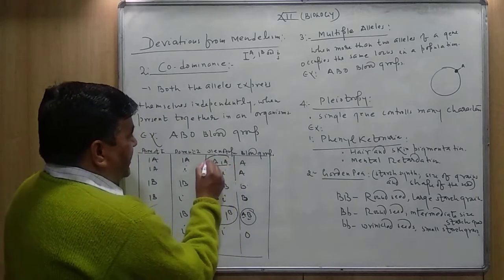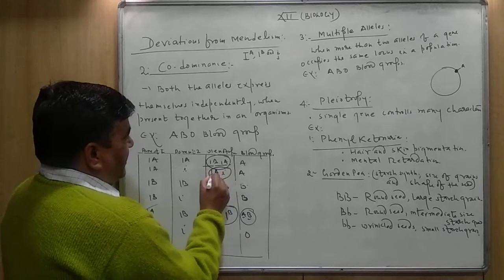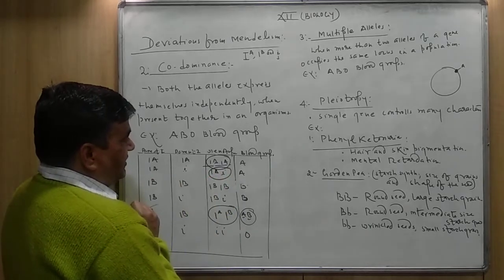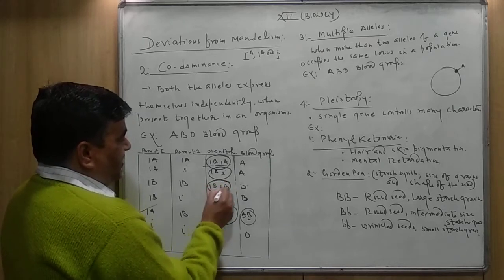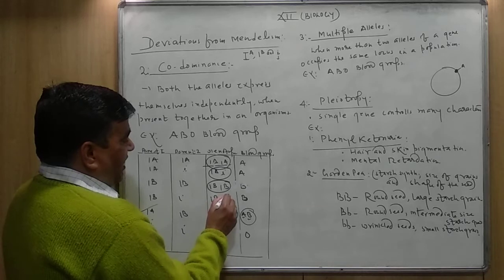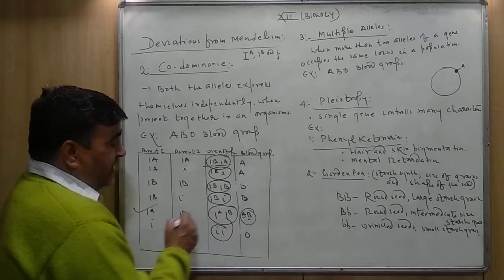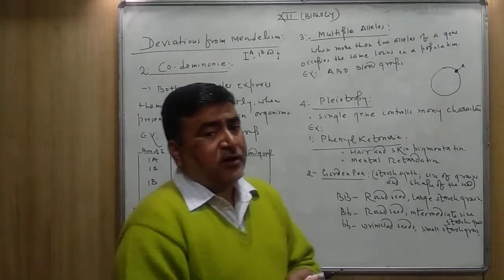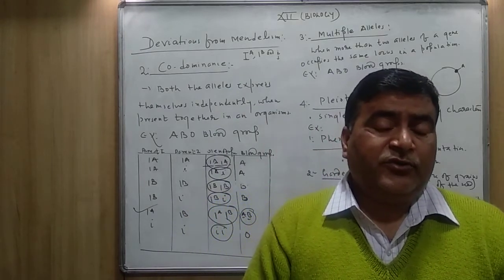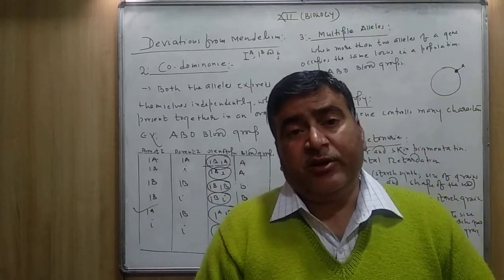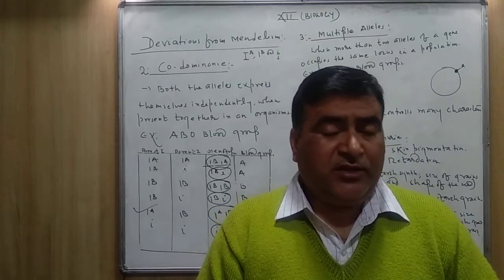This is the genotype IAIA, one type, IA and small i, the second one, IB IB, the third type of alleles, IB and small i, fourth, fifth and sixth. Means, in total you can see here, to determine the blood group of the human being, a total of 6 genotypes are required.